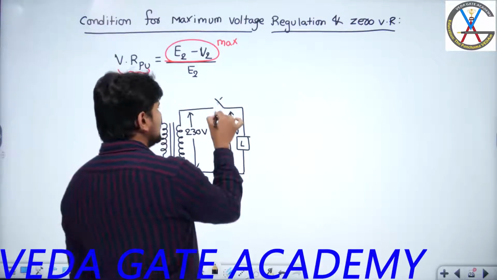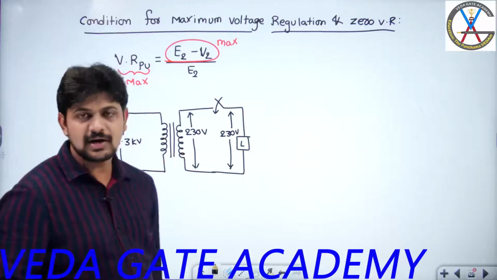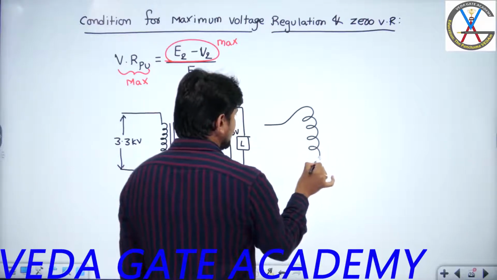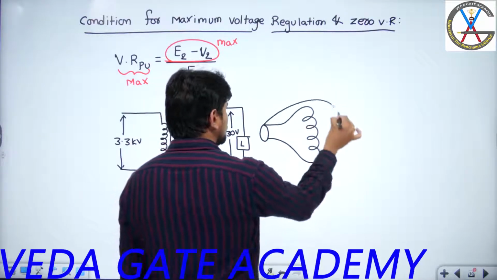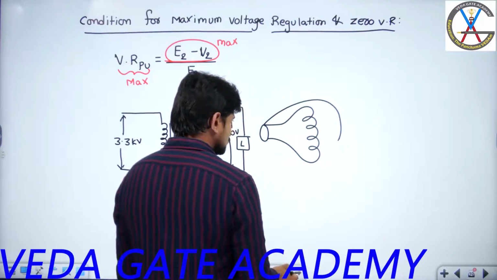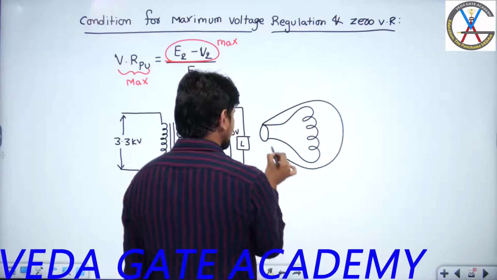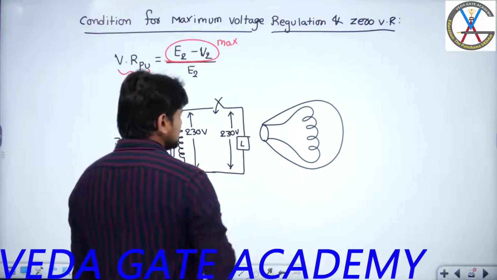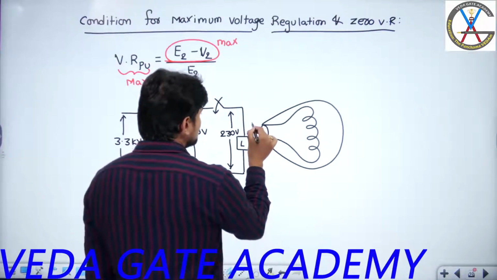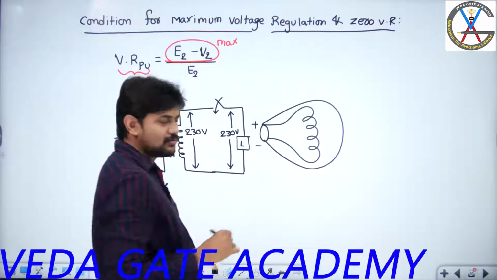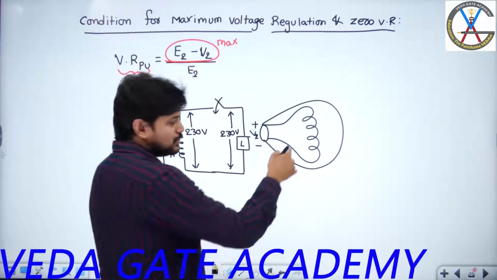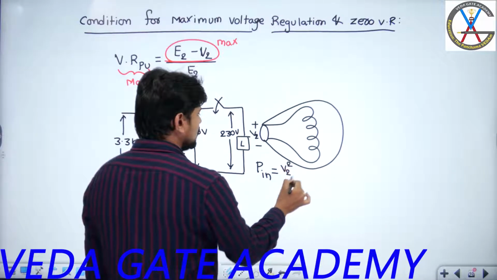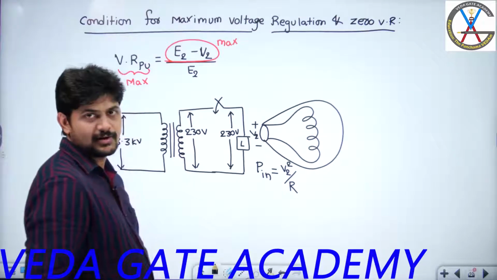But during loaded condition, the moment I switch on some incandescent lamp, you will have a tungsten filament, and this is my lamp. These terminals will be connected to the terminals of this distribution transformer, and the voltage appearing here is the terminal voltage V2. Since it is a pure tungsten filament, it is a resistor, so the power input will be equal to V square by R, where R is the resistance of the tungsten filament, right?